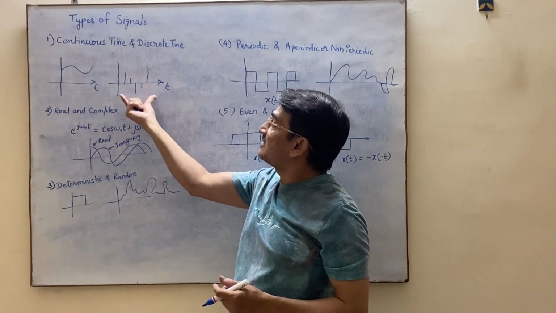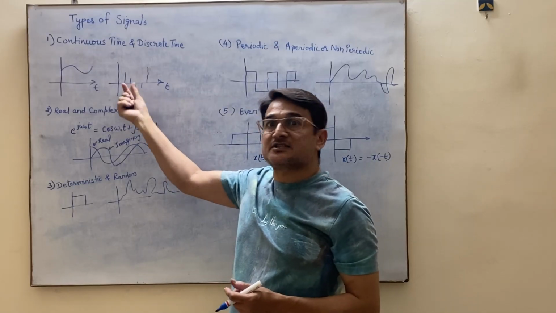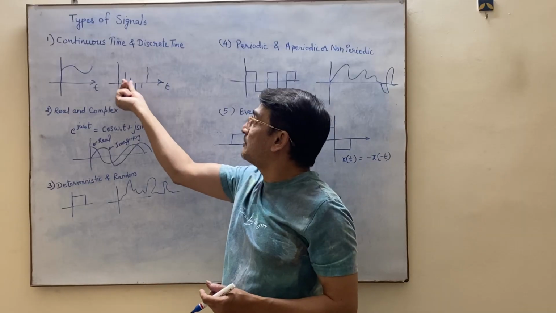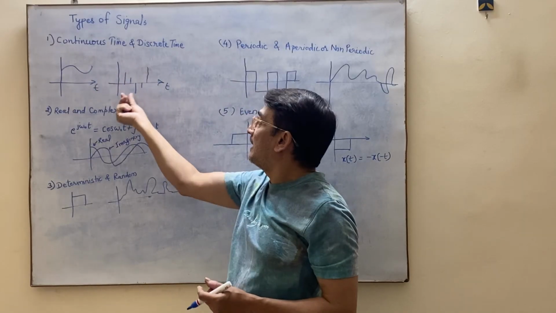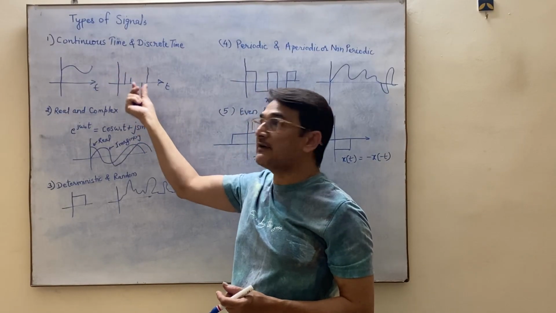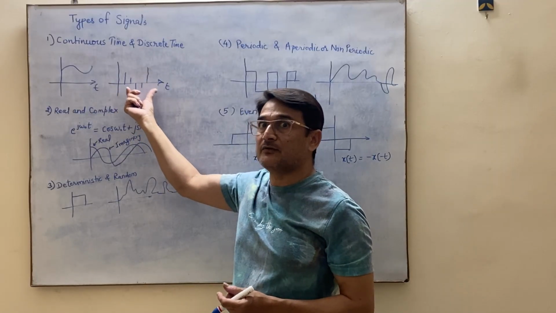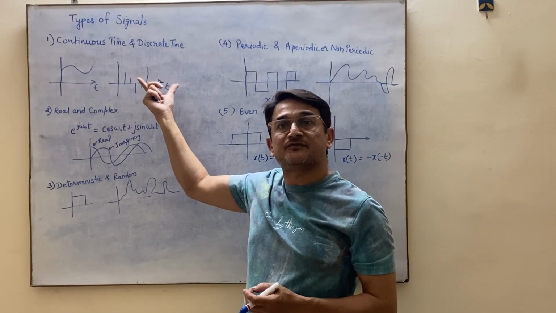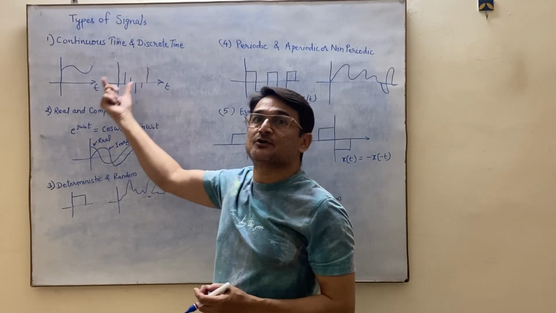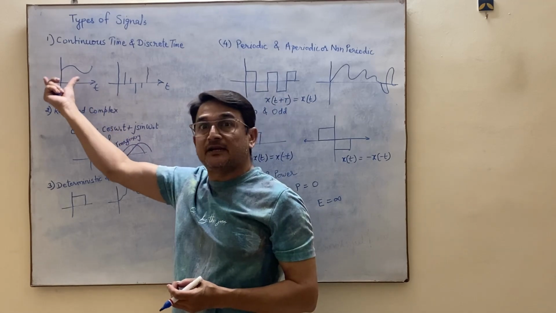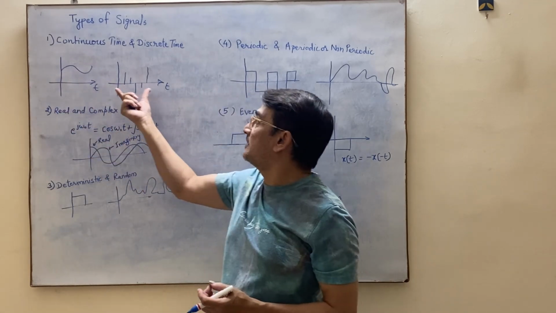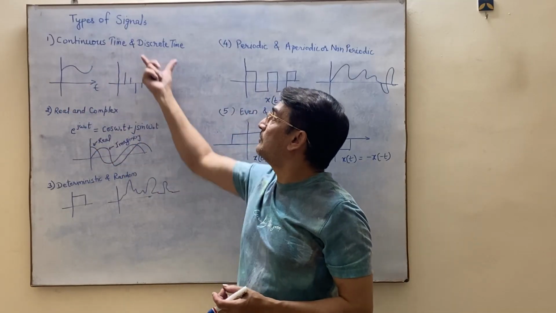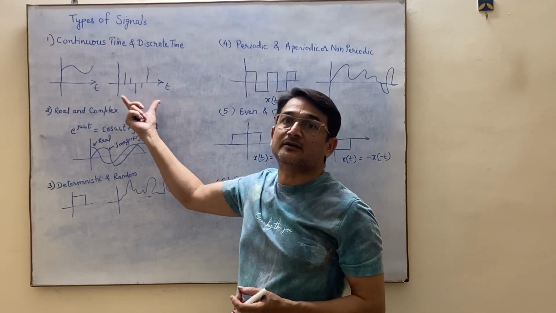Another type of signal is a discrete time signal, which gives some particular value on different points of time. At t is equal to 1, it is giving some value. At t is equal to 2, it will give some another value. At t is equal to 3, it will give some another value, and so on. Such type of signal is called a discrete time signal. In my previous videos, we have understood the concept of sampling. With the help of sampling, any continuous time signal can be converted into its corresponding samples, or you can say any continuous time signal can be converted into its discrete time equivalent.